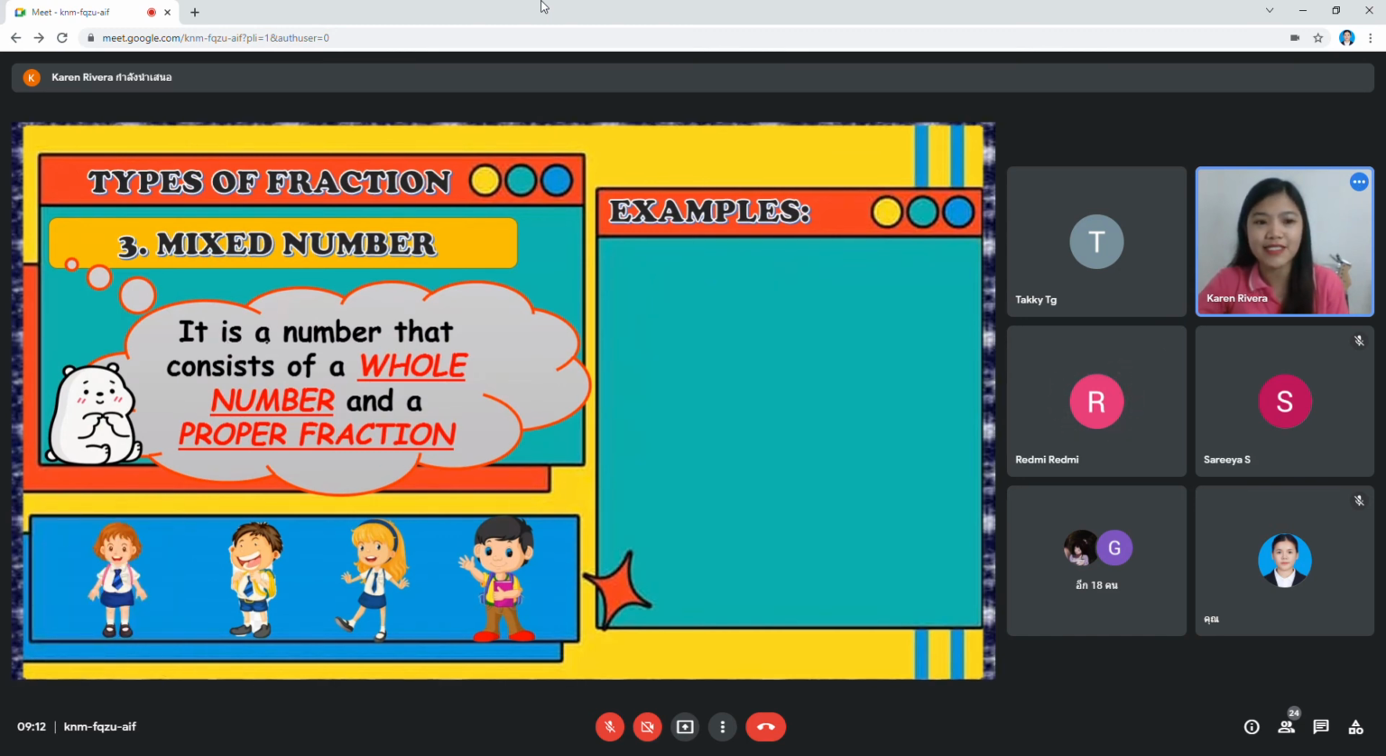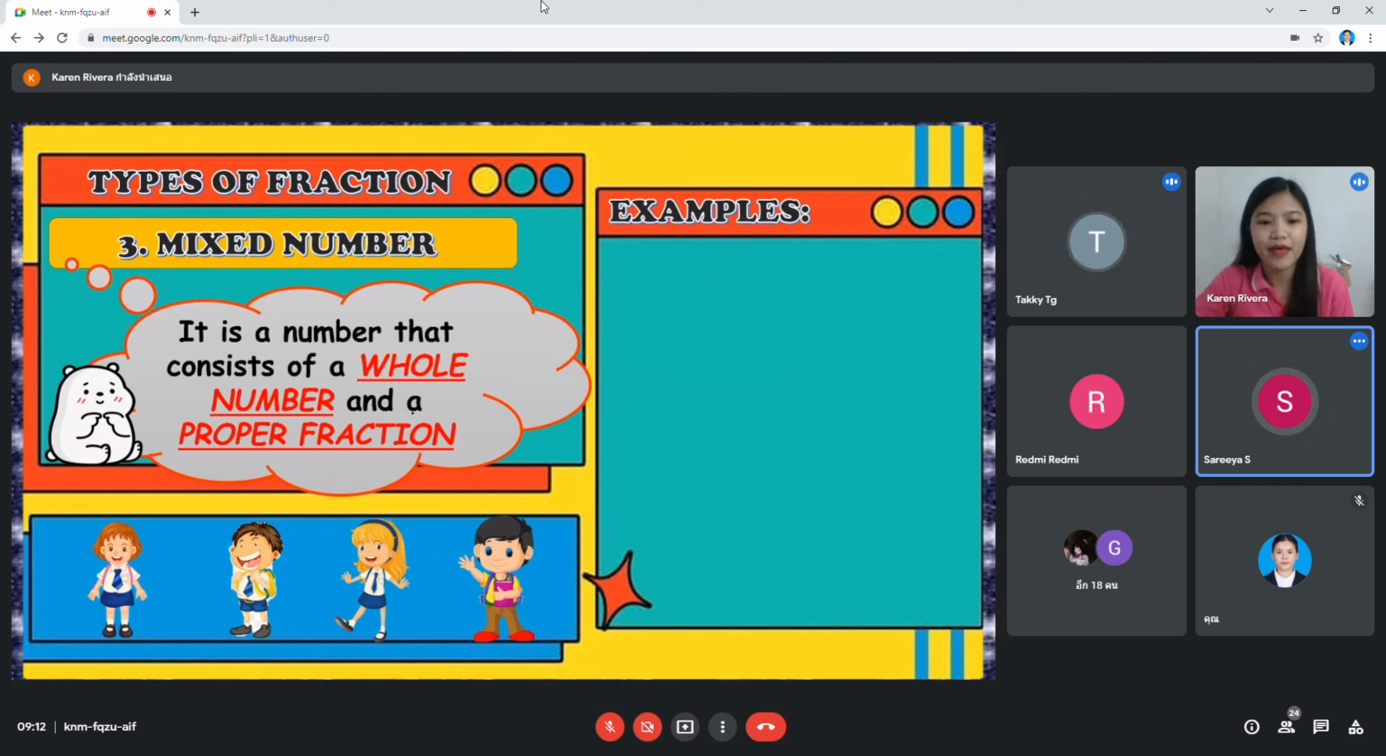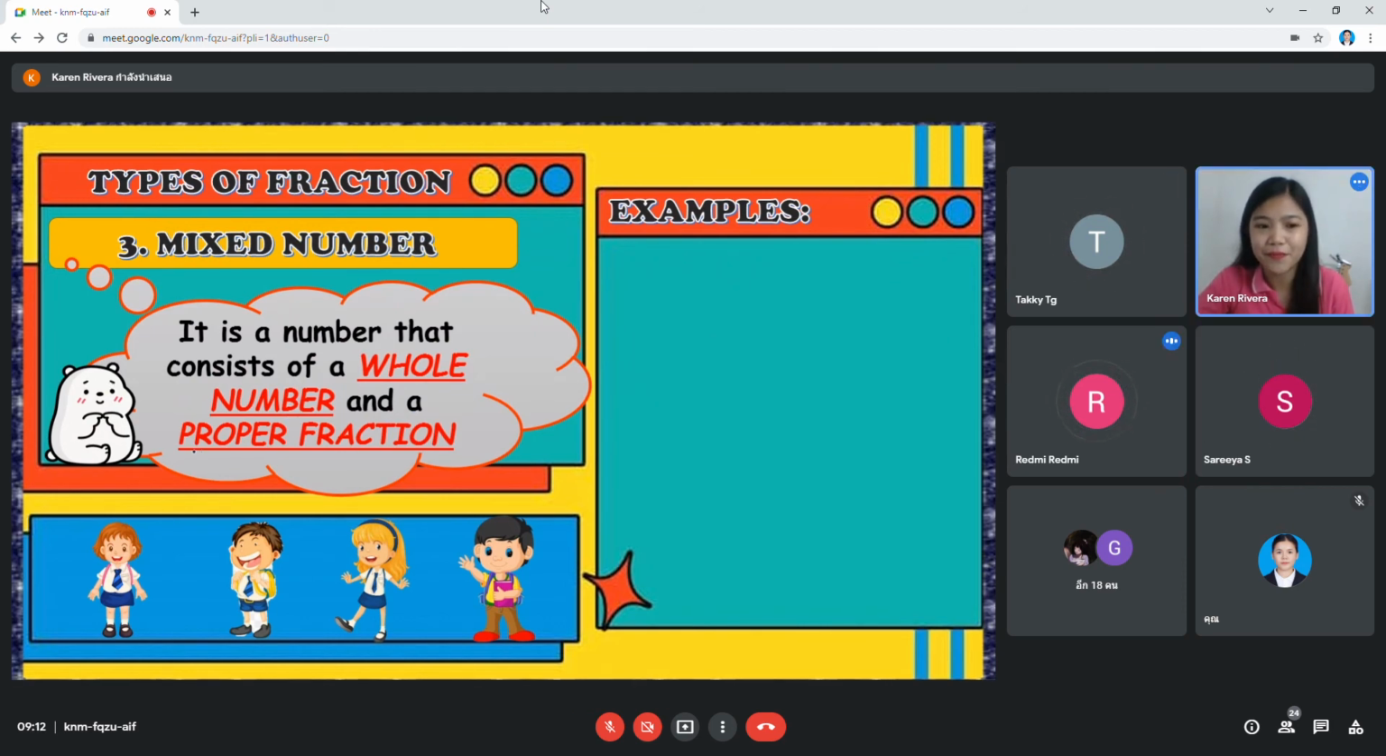Let's read it one more time. It is a number that consists of a whole number and a proper fraction. Okay, so teacher, what is the example? Again, let us recall. What is proper fraction in Thai? What is it in Thai?